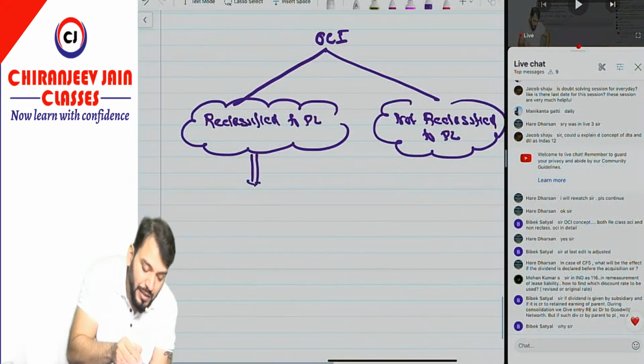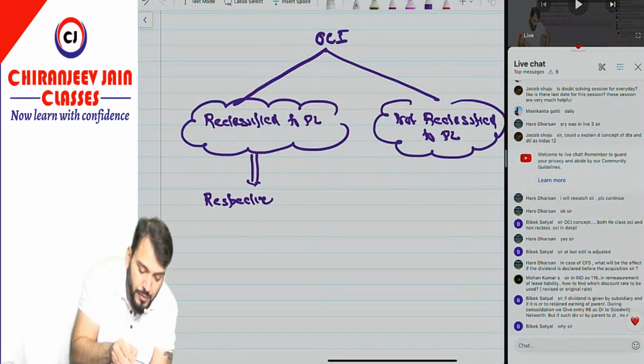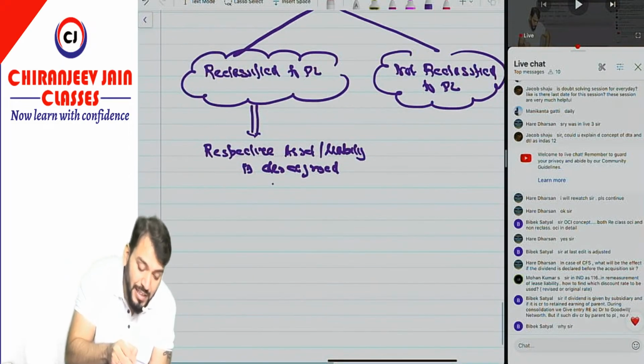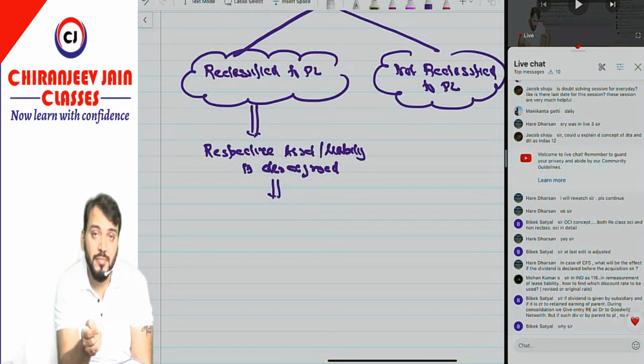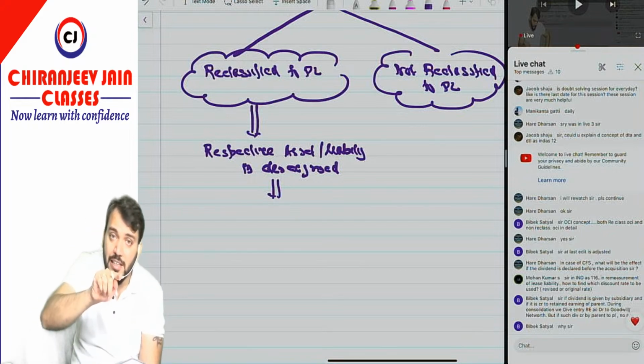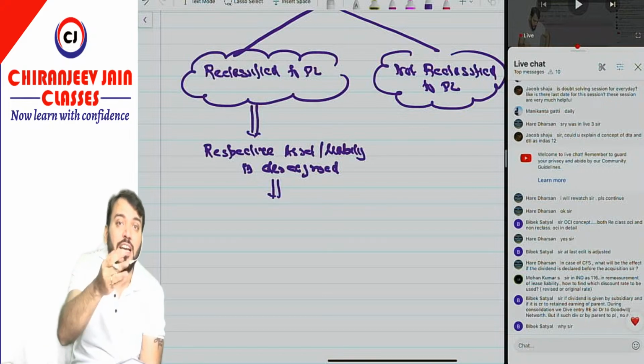Whenever the respective, relevant asset or liability is de-recognized, then their accumulated gain in the separate component of equity, correct now, will be transferred from OCI to PL.